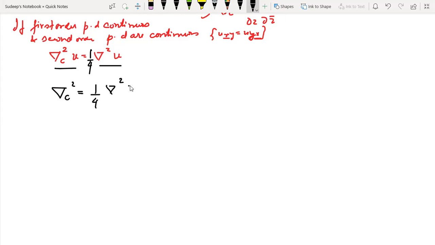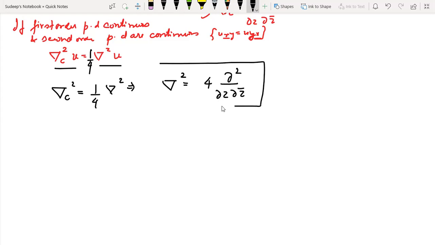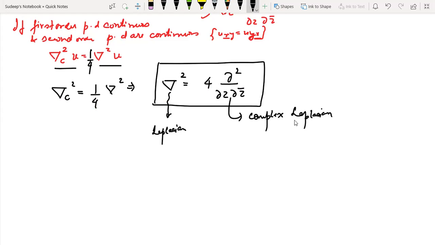And it implies that if I want to write my del square in terms of the complex Laplacian, it is going to be equal to 4 times del square del by del z and del by del z bar. So if I want to write my Laplacian in the form of the complex Laplacian, this is the result. You should remember this. It may be asked in your examination also.